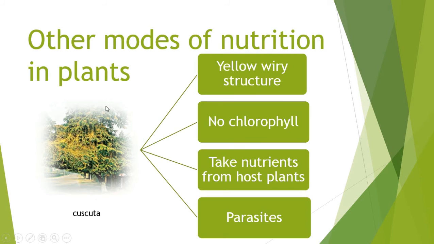Other modes of nutrition in plants. See this yellow wiry structure. This plant has no chlorophyll in it. They take nutrients from the host plants. Here the host is the tree itself. Such plants are called parasites. For example, Cuscuta.